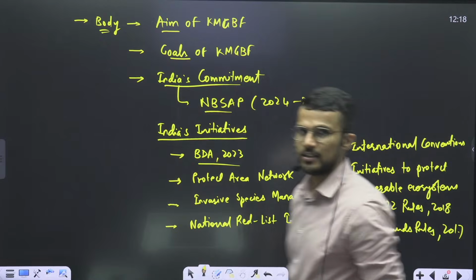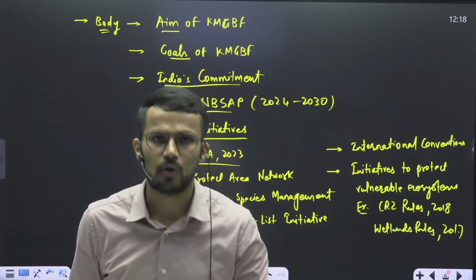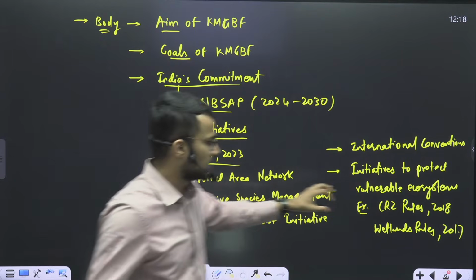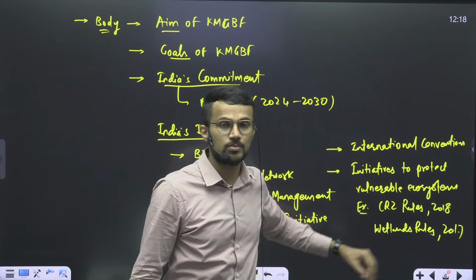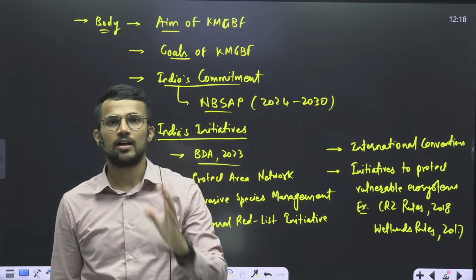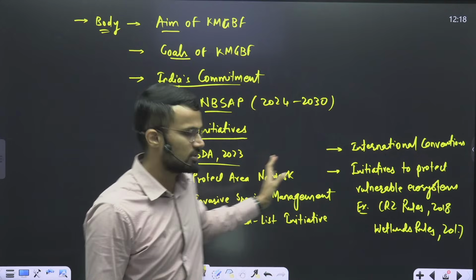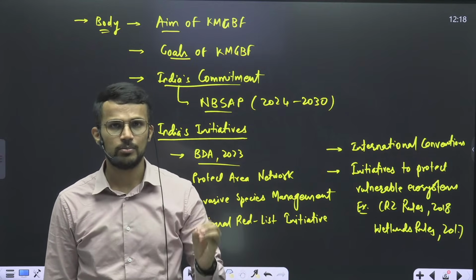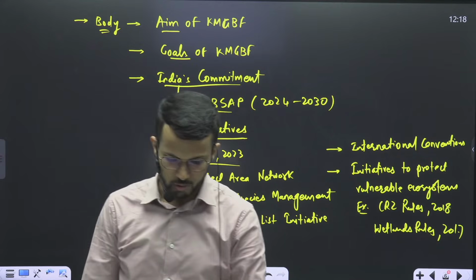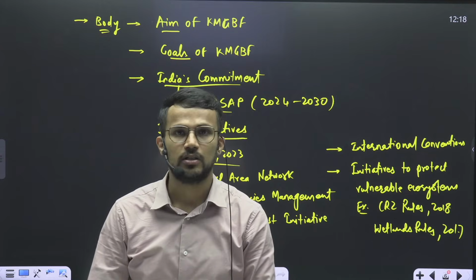Right, so these are the rules that we have framed in order to make sure that these fragile ecosystems, coastal and wetland ecosystems, are given protection. Right, so these are some of the initiatives that you can highlight. There are a number of initiatives that also can be incorporated. Right, so that is the body part.